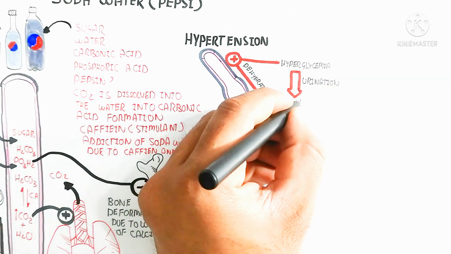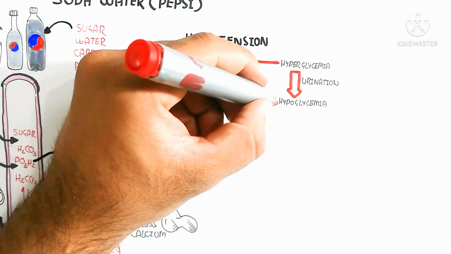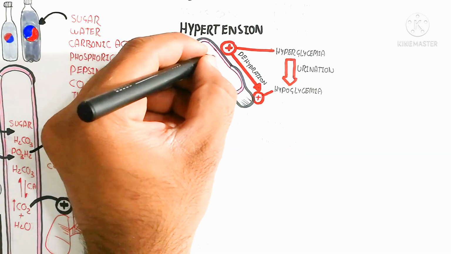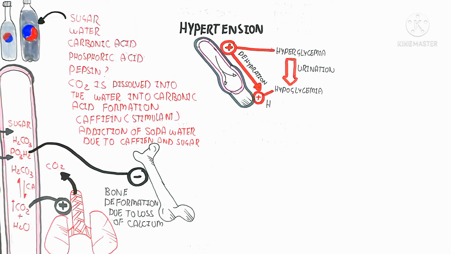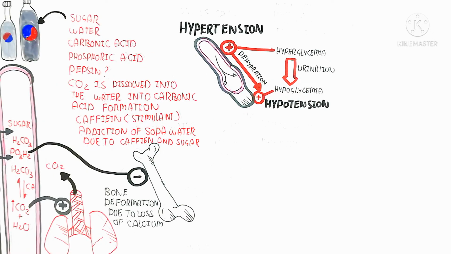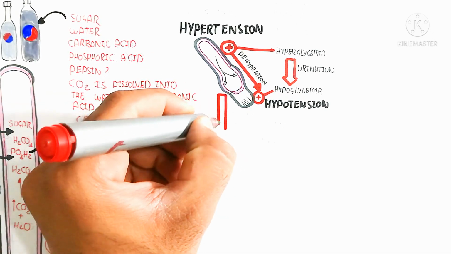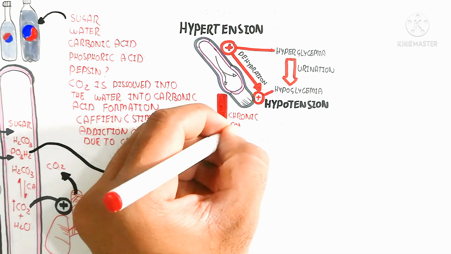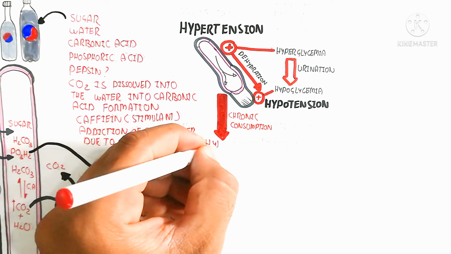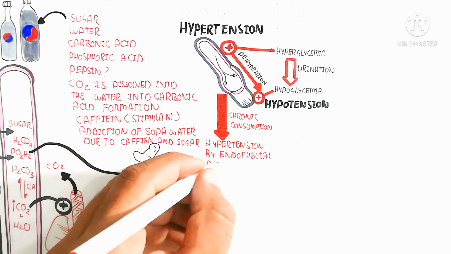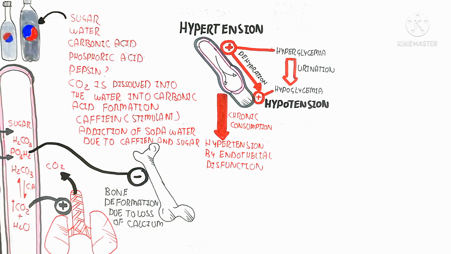So in this way, more water intake will occur, and hyperglycemia will lead to urination, and to hypoglycemia due to the loss of sugar. Dehydration will occur due to the loss of water from the excretory system, excretion from the kidney, and the urination will be more, leading to hypotension, a decrease from high blood pressure to low blood pressure, because chronic consumption will lead to fluctuation from hypertension to hypotension due to the dehydration.